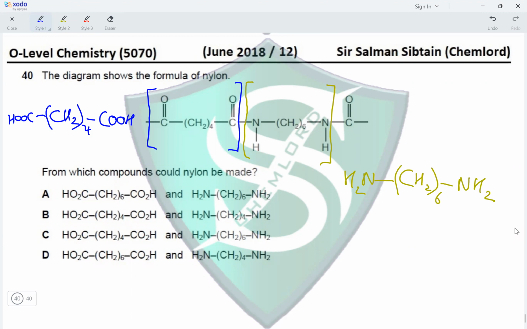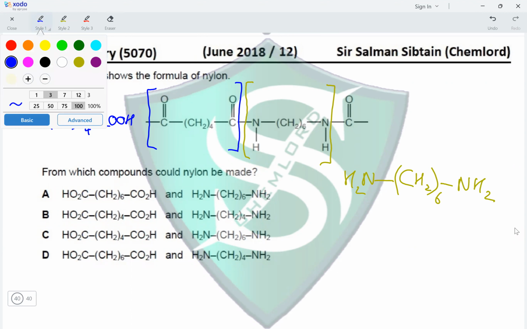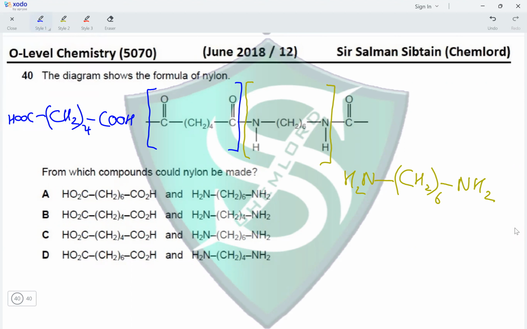So now identifying the monomers from the list. In A, we have CH2 6 times with the COOH groups, making it incorrect. B, we have COOH on both ends of CH2 4 times, making this correct. Now moving on to the second monomer, we have CH2 4 times. We needed 6 times, so this is incorrect.